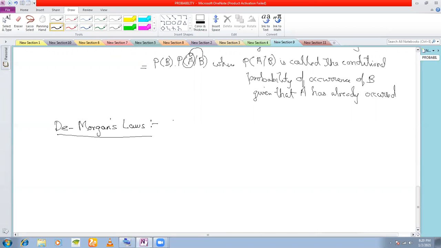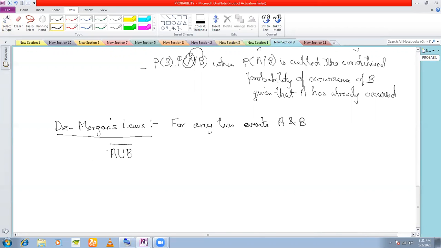For any two events A and B, A union B whole complement.